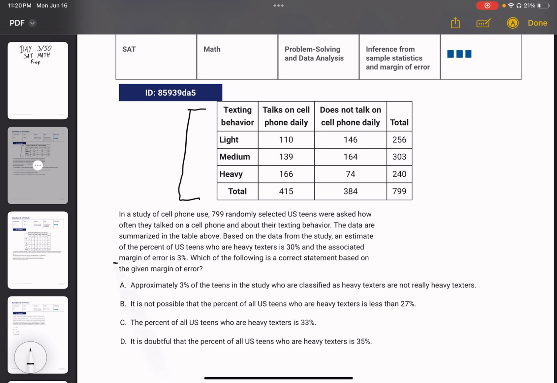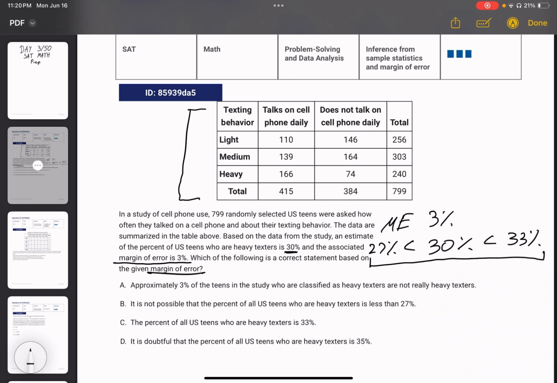So whenever it gives you margin of error, it's saying, for instance, 30%, margin of error of 3%, means that the 30% can range from 33%, which is plus 3, or 27%. So it's almost certain or very highly likely that the values will reside between 27 and 33%. So it's plus or minus always for margin of error.